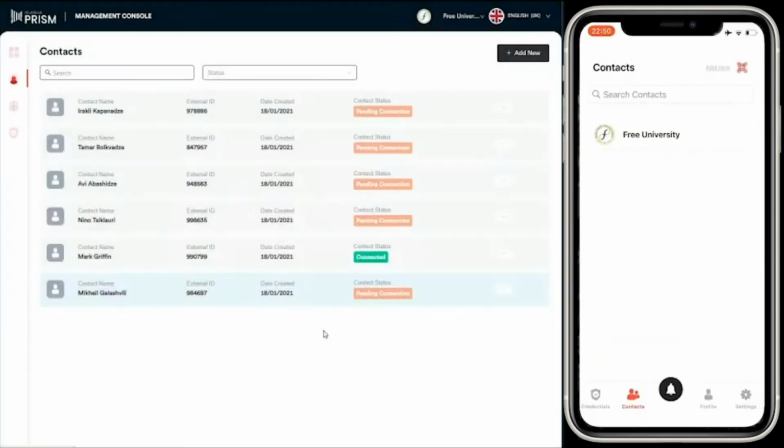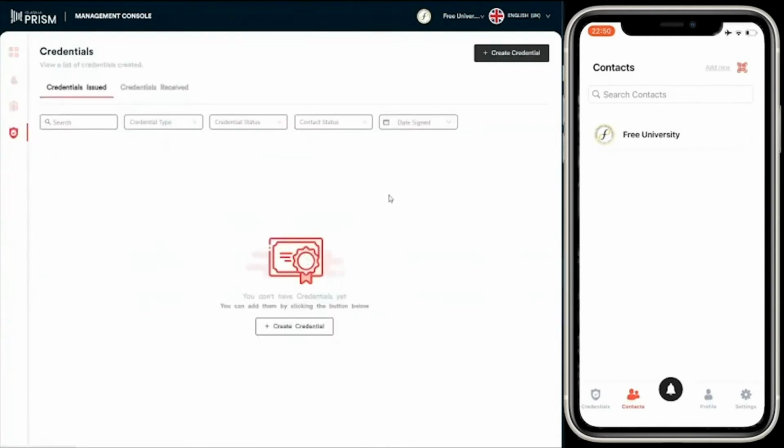So let's confirm that. And the Free University is now added as a contact. And in the management console, the contact status is changed to connected. So this has now created a secure channel between the student and the university in which to send credentials securely.